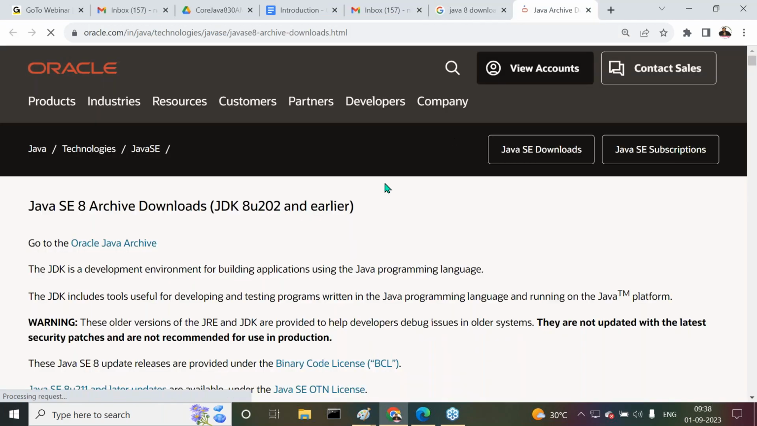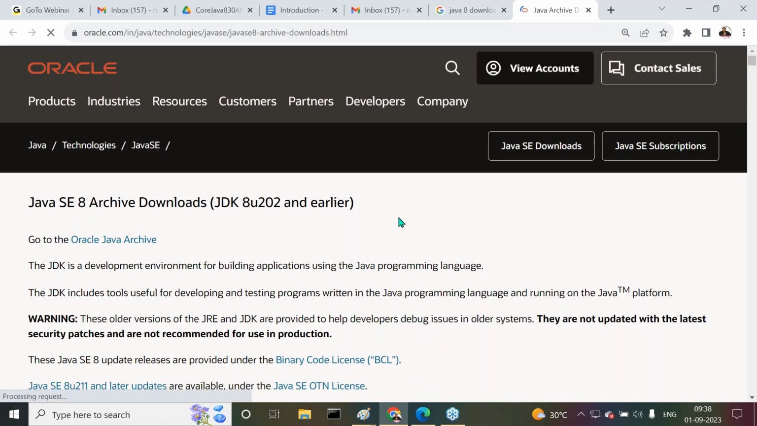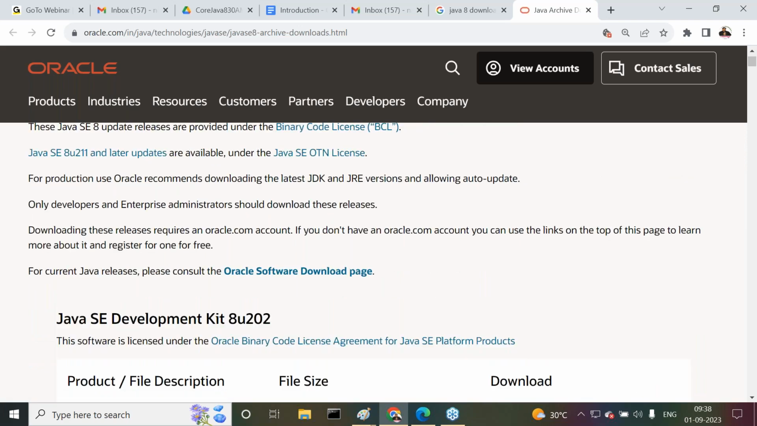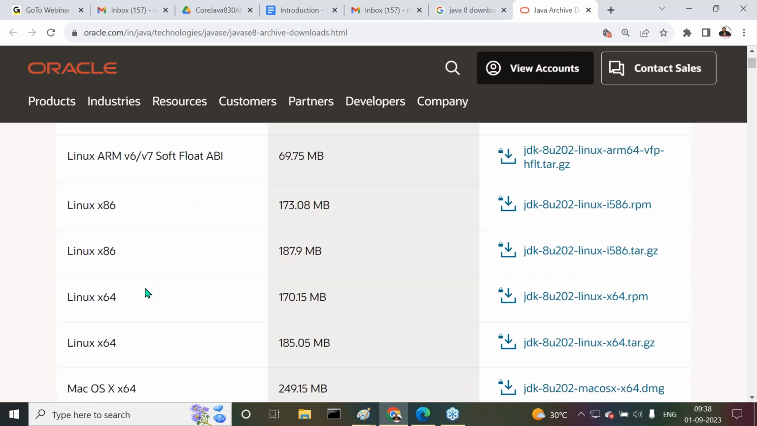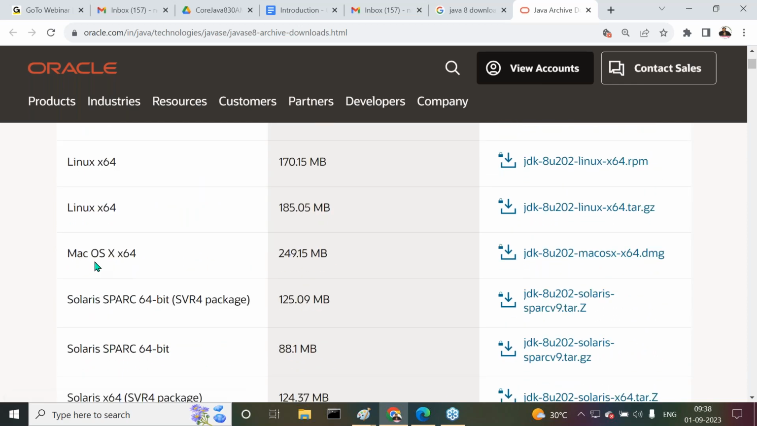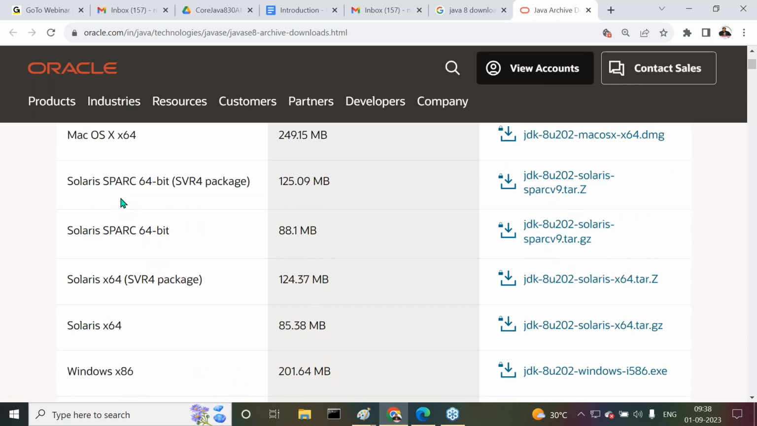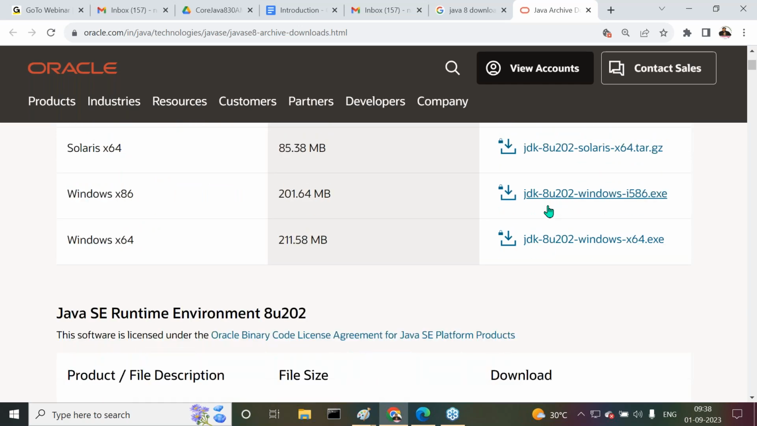Any version, it's not a matter of version here. Now observe carefully. If it is platform dependent, this is the Java software for Linux, for different Linux flavors. This is the Java software for Mac. This is the Java software for Spark, Solaris flavors. And these are the Java softwares for Windows.